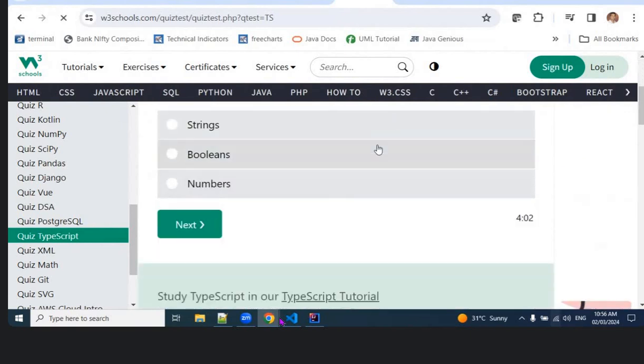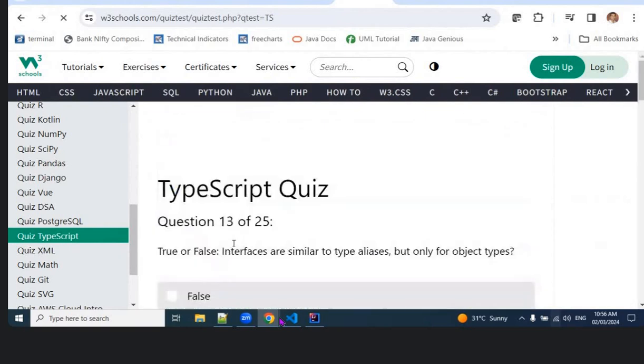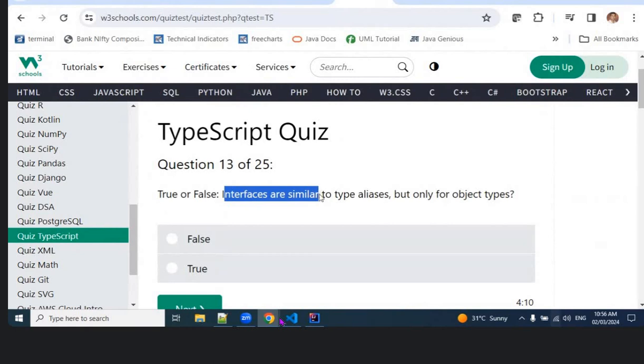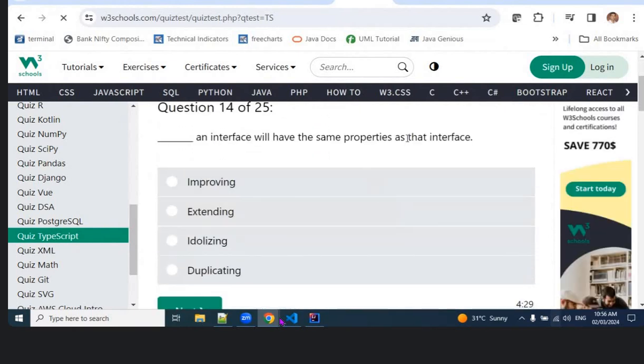Type aliases are mostly used with strings only. True or false: interfaces are similar to type aliases but only for object types. True. An interface will have the same properties as that interface.